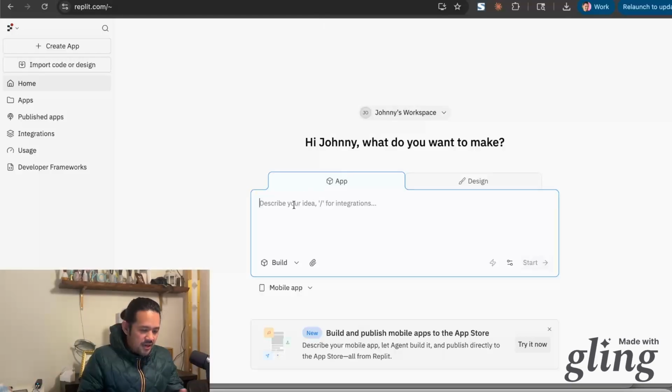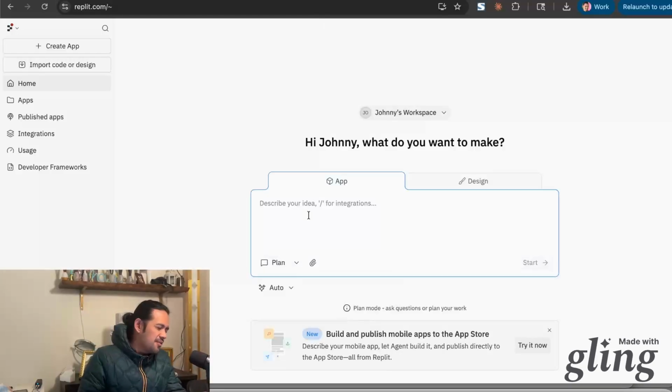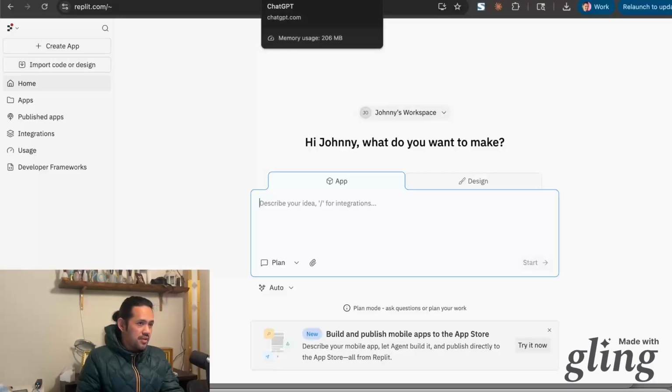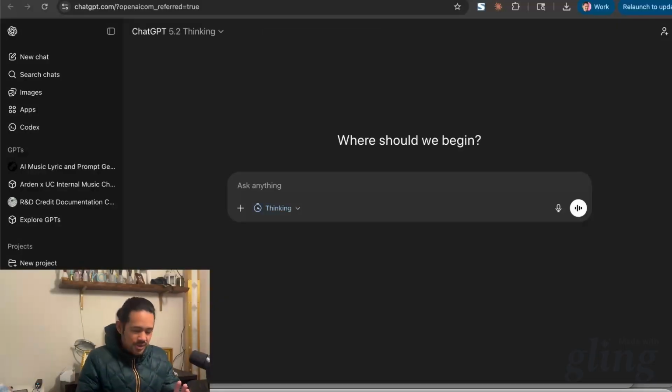But before I go into this, I like the idea of planning and figuring out what I want to build. It says you can describe your mobile app, let the agent build it, and publish it directly to the app stores. So we'll see how this goes, because right now what I do is I build all of this in Cursor with Cloud, and then we push it to Xcode, compile, test, and then do that whole distribution there. But we'll see what that experience is like. And again, first time into it.